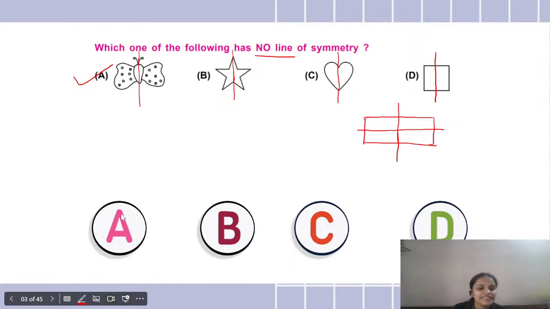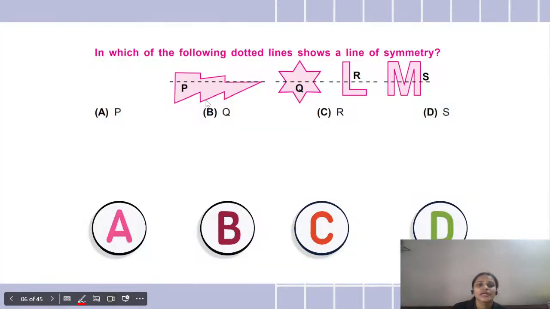Okay children, so understand what we mean by symmetry, and then you all can solve the questions. Okay, so I hope now it is clear कि symmetry, line of symmetry क्या होता है। Okay, you all can give me a thumbs up if you all have understood. Yes, okay, no worries, you don't need to say sorry, it's okay, we do make mistakes. Okay, now I'm sure my children are going to answer correctly the next questions that are coming up.